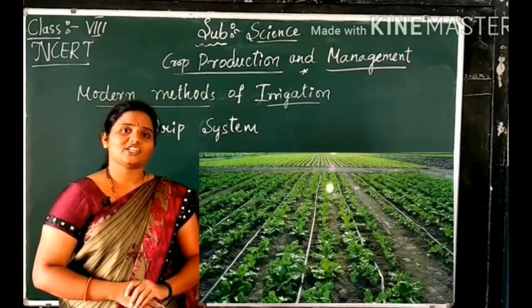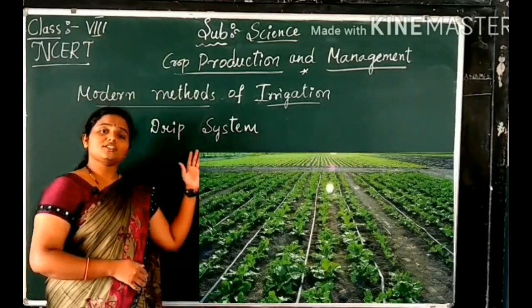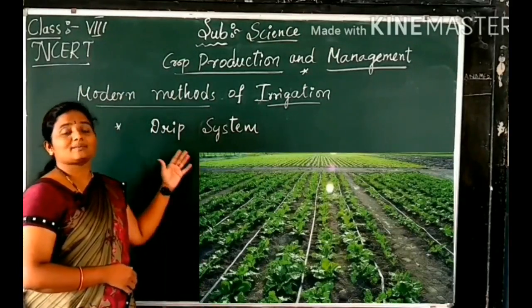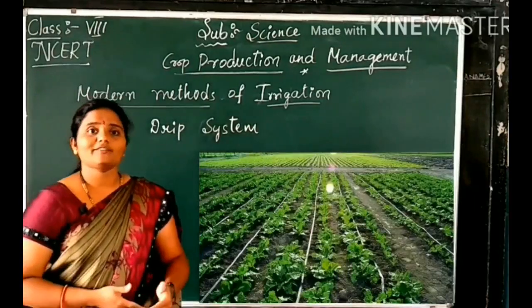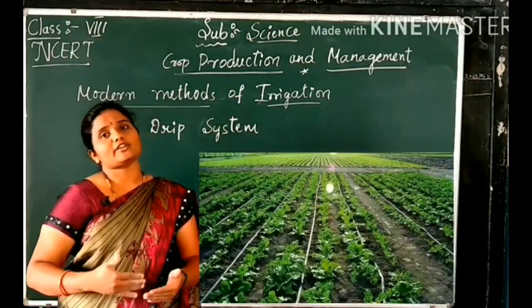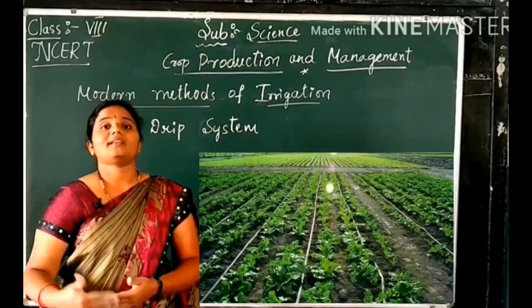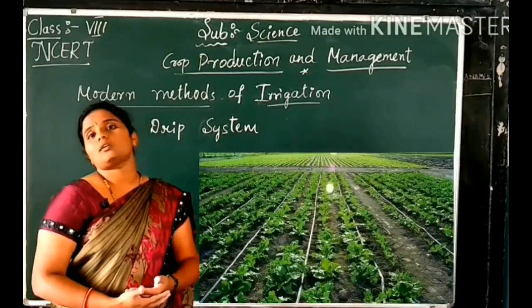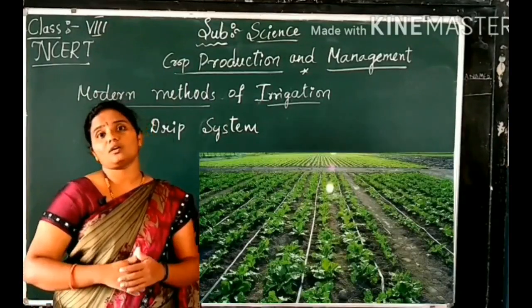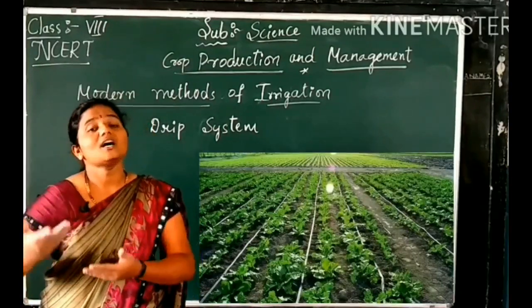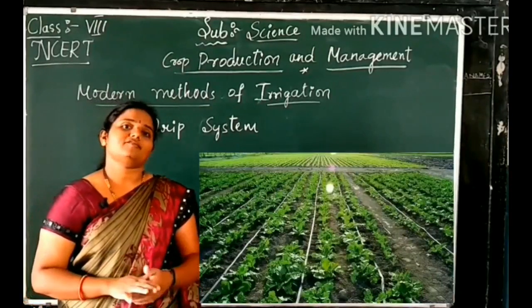So my dear children, these are the two widely used methods in irrigation, the sprinkler system and the drip system. They supply water continuously to the crops. The crop utilizes this water, and fertilizers get dissolved in the water, absorbed, and supplied to the different parts of the plant.